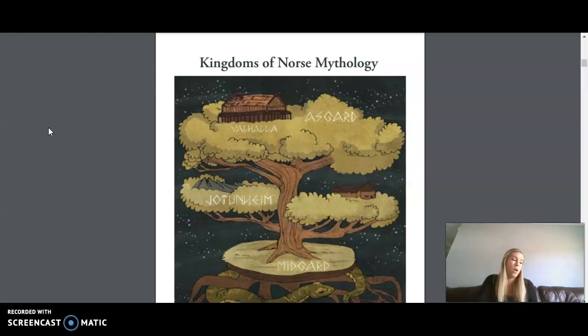Then we have Frigga, Odin's wife, queen of Asgard, mother of Balder and Hod, stepmother of Thor. She was also known as Mother Earth. Then we have Balder, son of Odin and Frigga, and one of the most loved gods in Asgard. He was considered a shining god of light. Then we have Hod, Balder's twin brother who was blind.